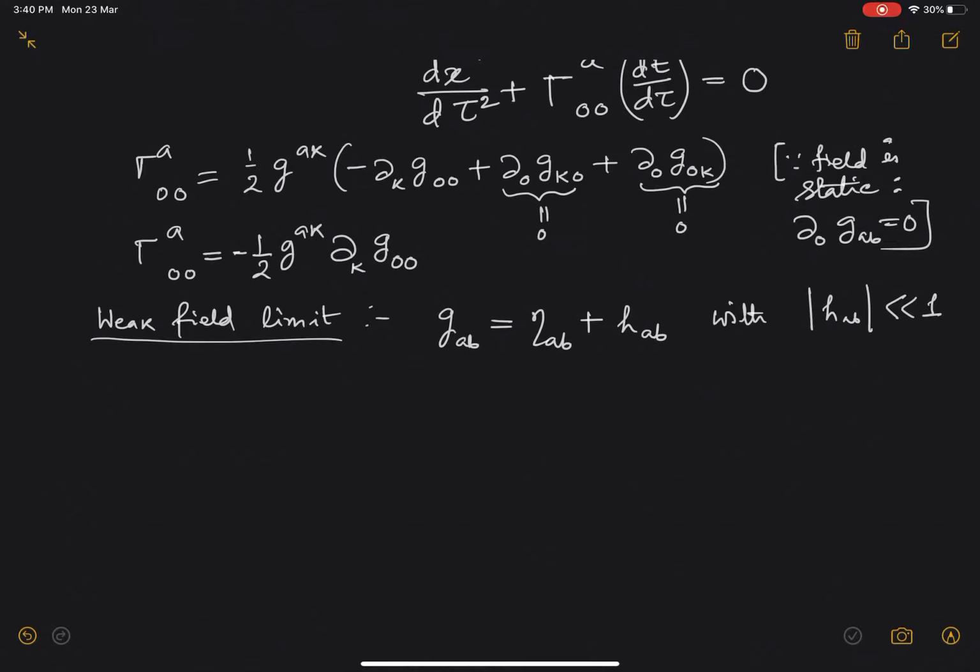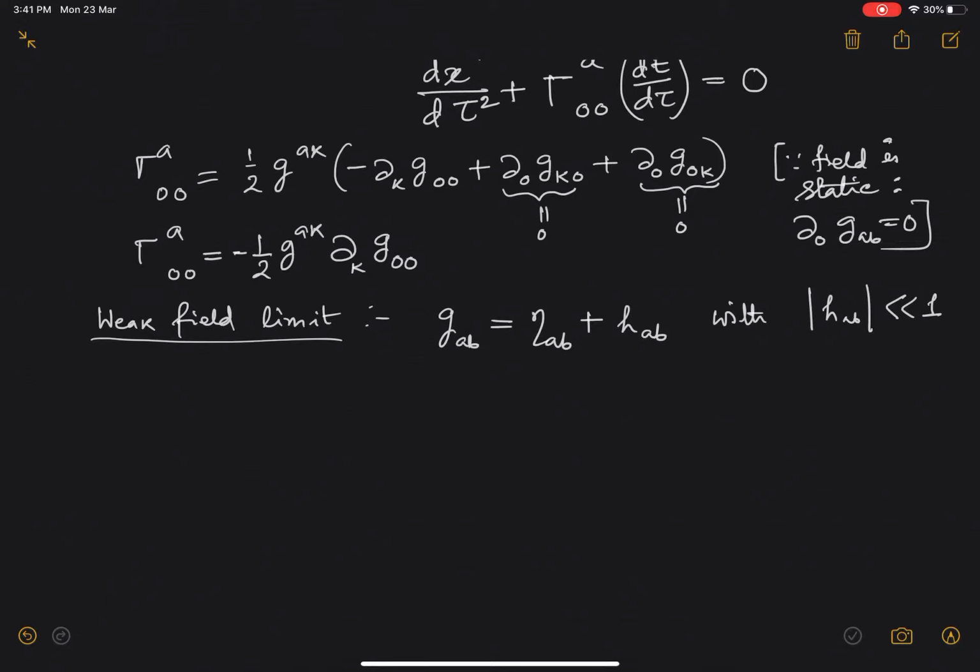Also note that as GAB reduces to eta AB when there is no gravity, HAB can be thought of as a small perturbation over eta AB. This is an important point, because what we have said is that GAB should reduce to eta AB when there is no gravity at all. Now suppose you are putting some very weak gravitational fields into the picture, then HAB can be thought of as a small perturbation over eta AB always.